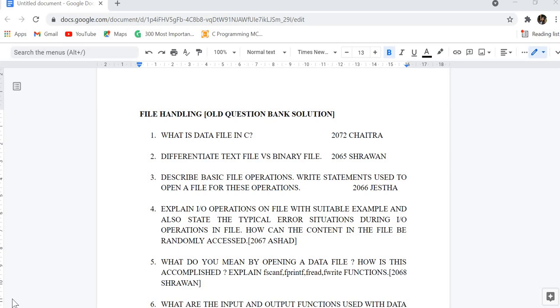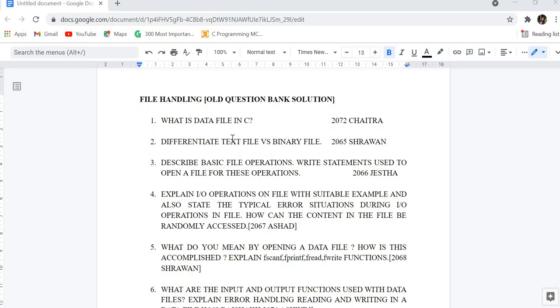So from today I'll be uploading videos on the old question bank solution of C programming. Today I'm starting with file handling, and later on I'll be uploading videos on other topics. In today's video tutorial I'll be discussing the theory portion of file handling, and in the next video tutorial I'll be discussing the programs.